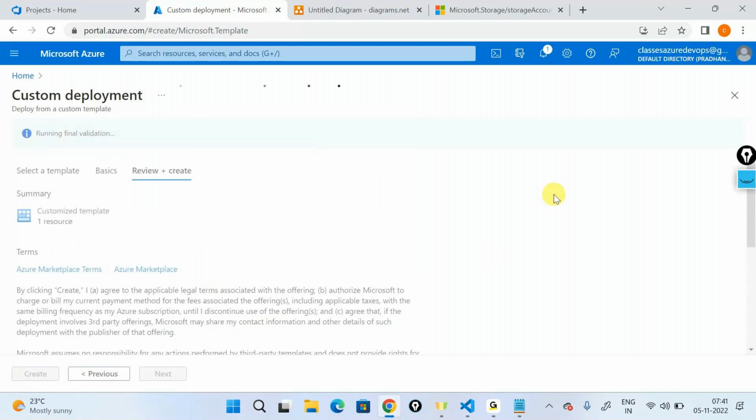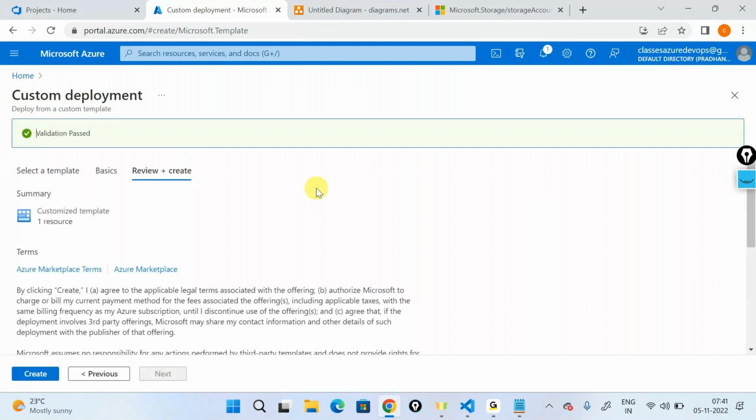When you review this out, Azure in the backend is going to run a validation on your template, telling did you do a right schema or did you do all the right properties? And are you mentioning it properly? Then it says, okay, fine. It will also run in the background telling that if I deploy it, will I be able to create something? If yes, then it will go ahead and tell you the validation is passed. And the validation also validates your syntax, also validates the naming convention, a lot of things out here.